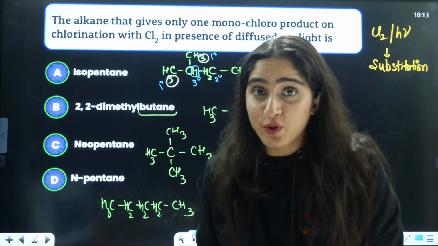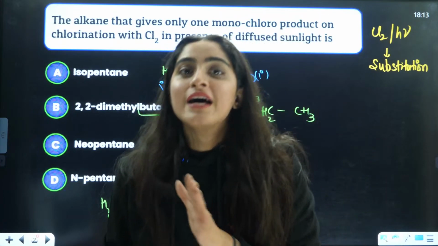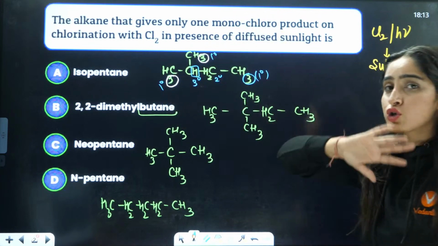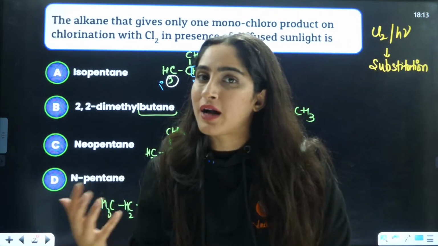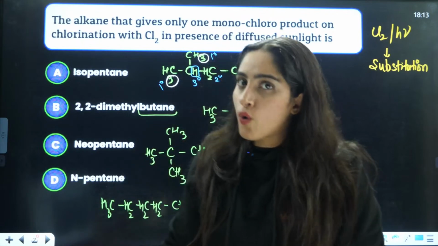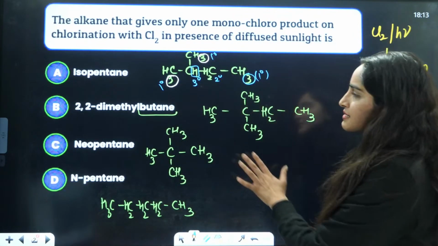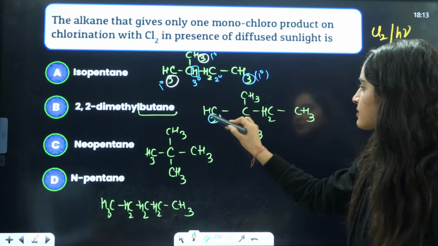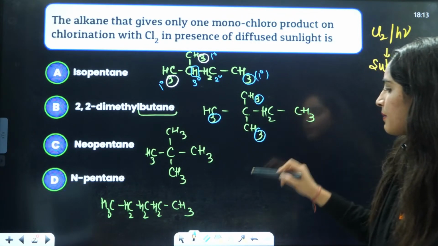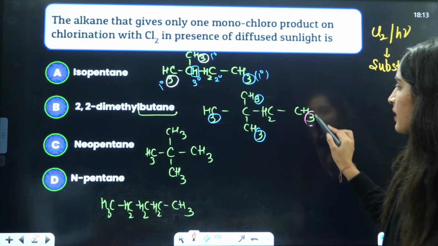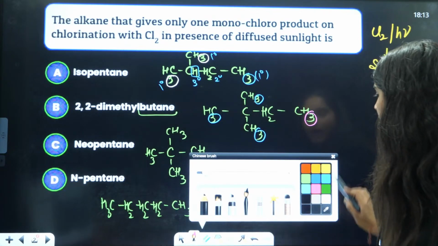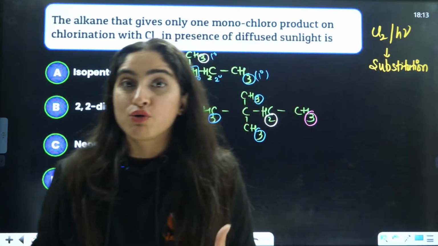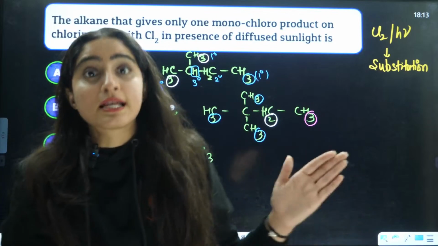Definitely it is not going to give you one monochloro compound, right? It can substitute hydrogen over here also, here also, here also. So different kinds of products will be formed, right? Okay. Now, next, if you talk about 2,2-dimethylbutane, again you have these three of the same type, right? Then this one is of a different type. Then this hydrogen is of a different type, right? All these hydrogens after the substitution will give you different products, right?